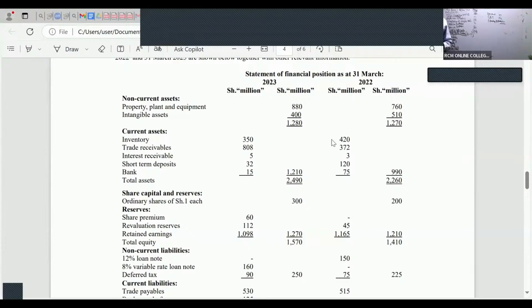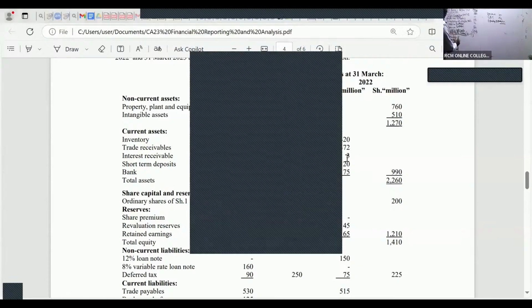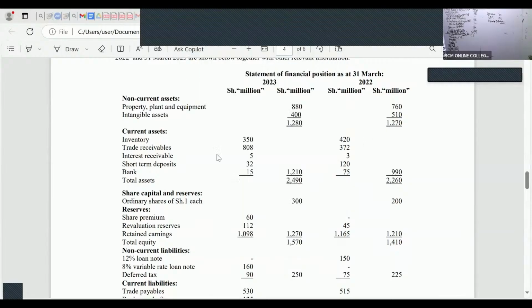So for the receivable, 2022, what are you able to see there, my good students? For the receivable opening, what are you able to see there? Please talk to me. Thank you very much. 300. So I will take 372 minus what? You guys have got better eyes than mine. So I'm under receivables here, remember. So it is 372 minus 808.